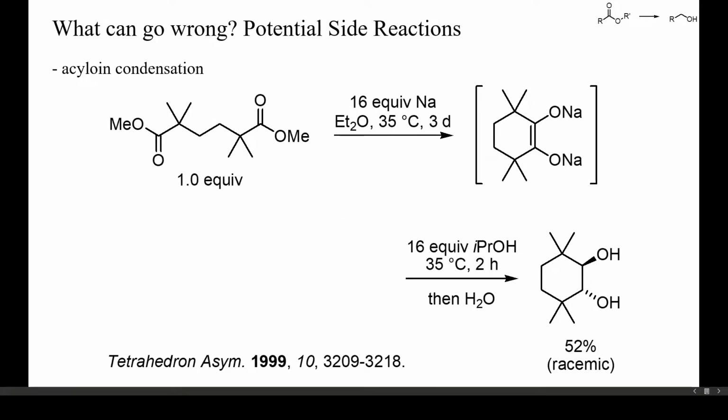If ester dimerization yields 5 or 6-membered rings, then such side reactions can be difficult to prevent. This here is an example of a normal intramolecular acyloin condensation conducted in the absence of any proton source. The intermediate enediolate dianion was then reduced by the excess sodium to a diol just by dilution with isopropanol.